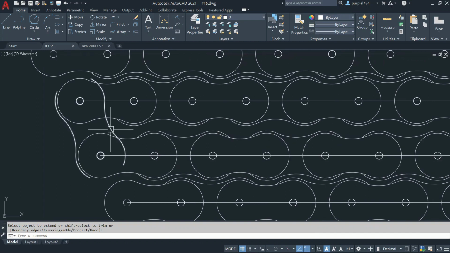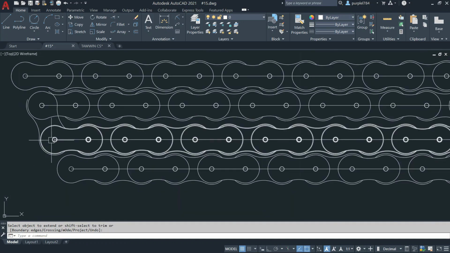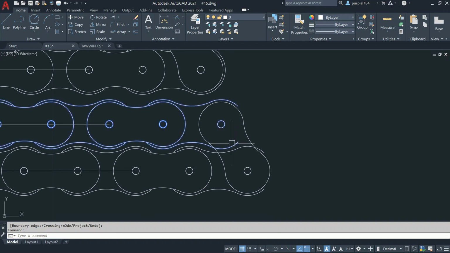For this item, I need to explode first like before. So click on the explode item, click on explode, select the object, press enter, delete the unnecessary thing. Here I need to extend. So click on extend, select the object, press enter. Extend already. Then this also I need to explode first.